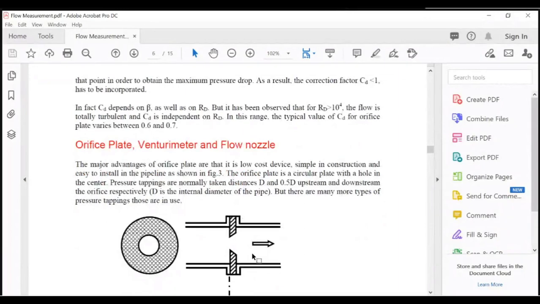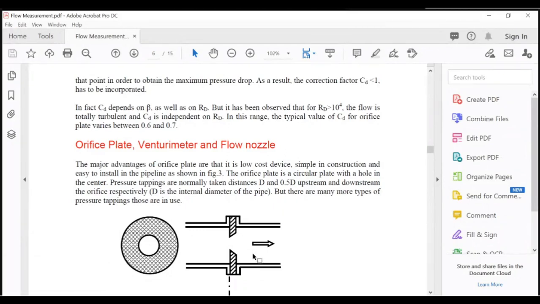The orifice plate is a circular plate with a hole in the center. The pressure tappings are normally taken at distances D and 0.5 D upstream and downstream of the orifice respectively. D is the internal diameter of the pipe.